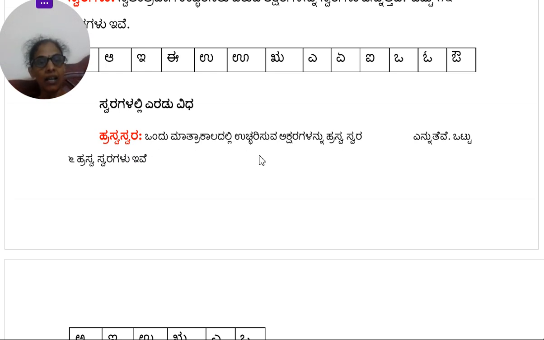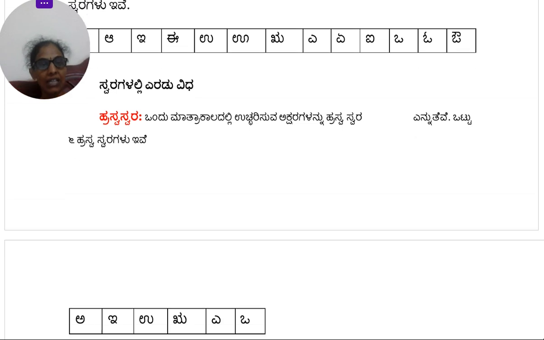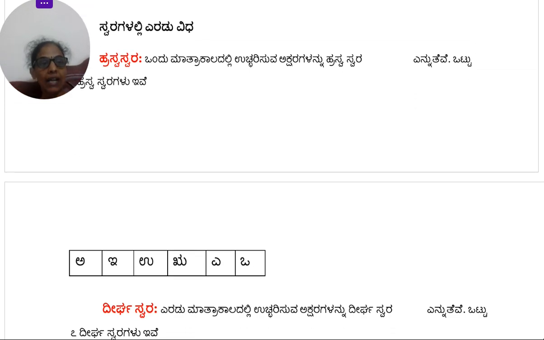ಒಂದು ಮಾತ್ರಾ ಕಾಲದಲ್ಲಿ ಉಚ್ಚರಿಸುವ ಅಕ್ಷರಗಳನ್ನು ಹ್ರಸ್ವಸ್ವರ ಎನ್ನುತ್ತೇವೆ. ಒಟ್ಟು 6 ಹ್ರಸ್ವಸ್ವರಗಳು ಇವೆ. So kala means the time required to pronounce one syllable. So these you can pronounce with just one unit. 1 unit of time is required to pronounce these alphabets. So they are called as Hrisvaswara. They just need 1 unit. That is the reason it is Hrisva.